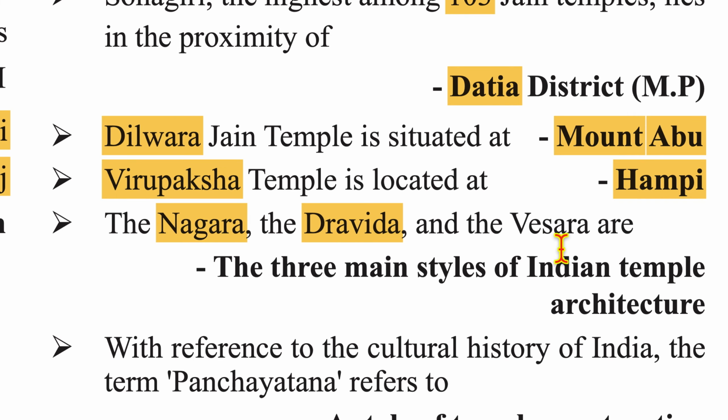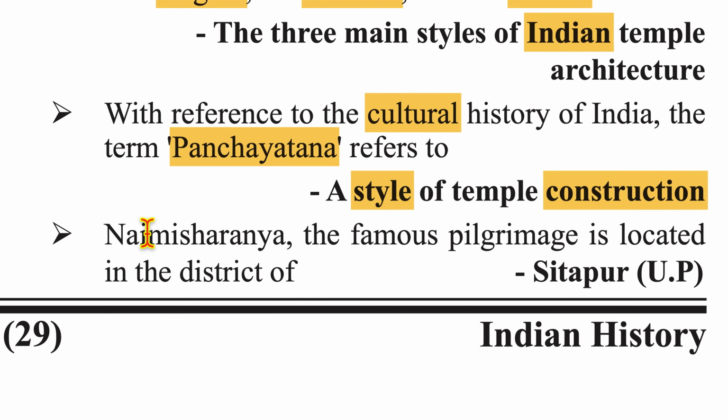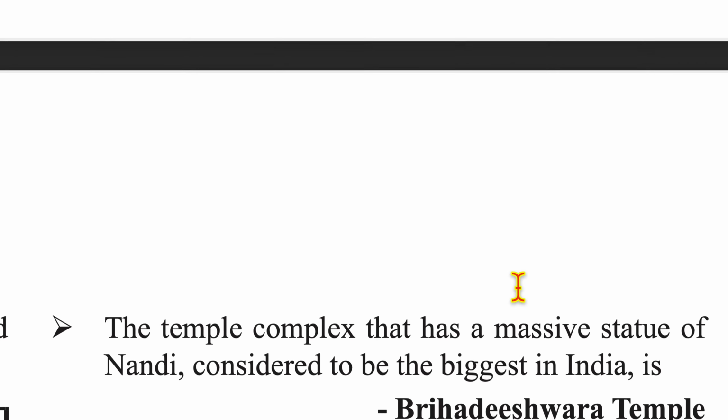The Nagara, Dravida and Vesara are three main styles of Indian temple architecture. With reference to the cultural history of India, the term Panchayatana refers to a style of temple construction. Naimisharanya, a famous pilgrimage, is located in the district of Sitapur, UP.